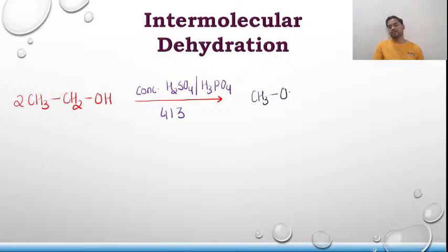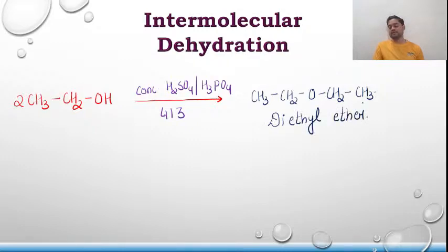And the product will be CH3CH2OCH2CH3. So this is diethyl ether. Clear to everyone? Sure. So ethanol gets converted to diethyl ether. That's all about intermolecular dehydration.